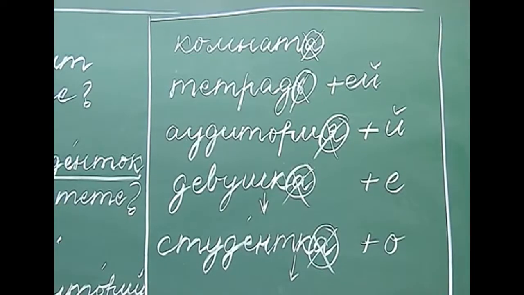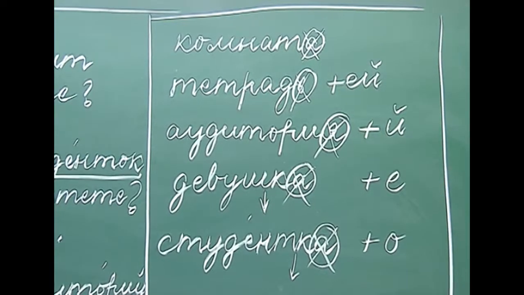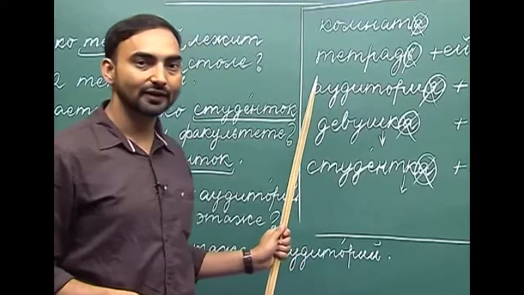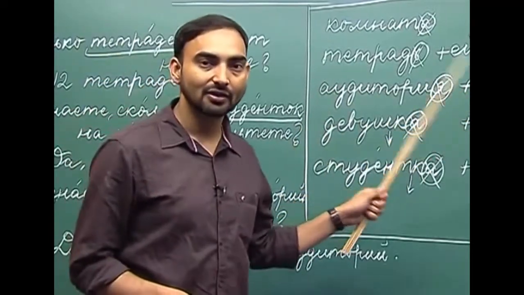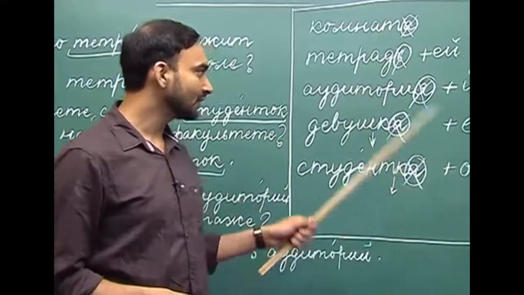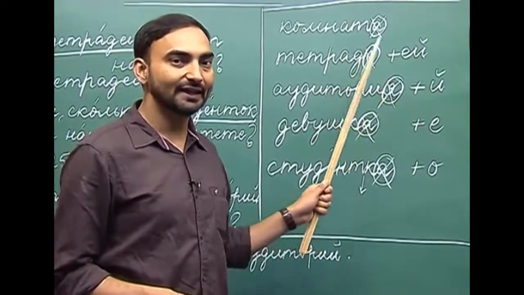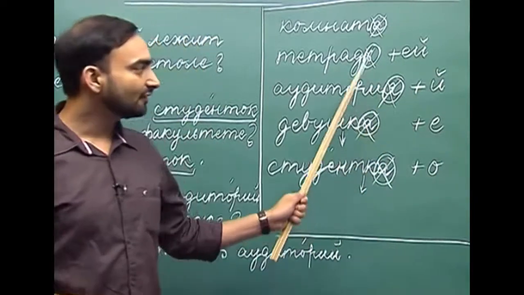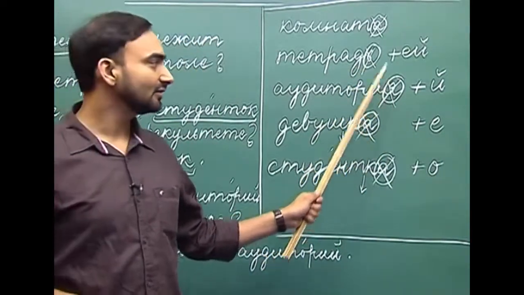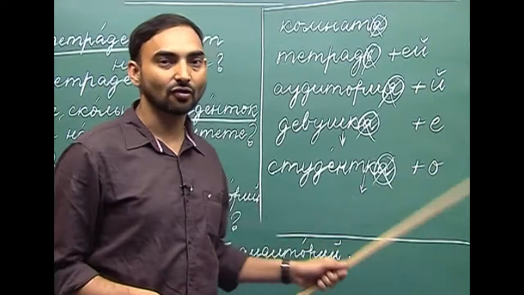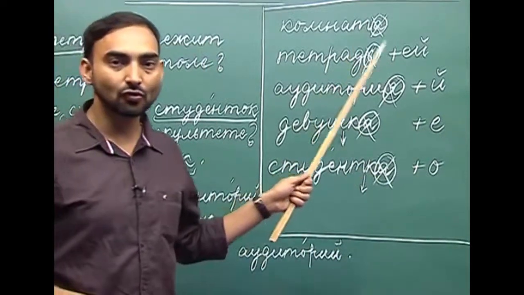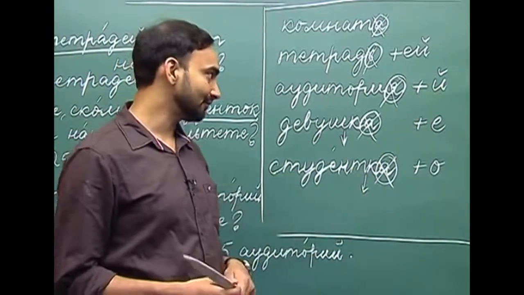The next ending that we are going to discuss is the ия ending. For example, аудитория, auditorium. Whenever you have a feminine noun with an ия ending, we replace я with й. So аудитория, аудиторий, with й.